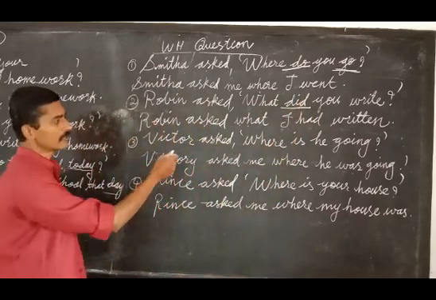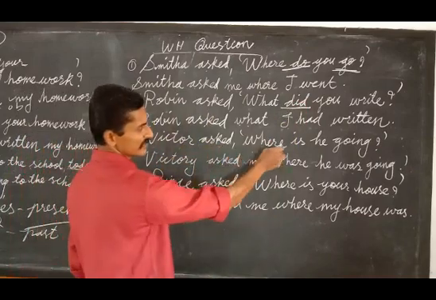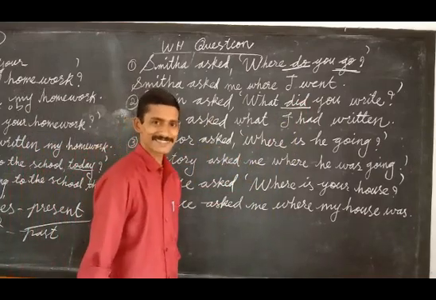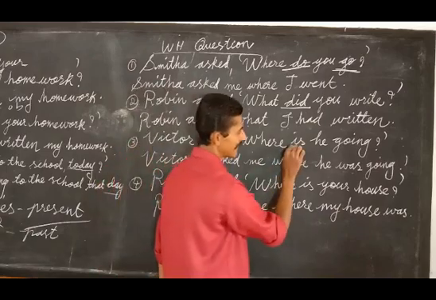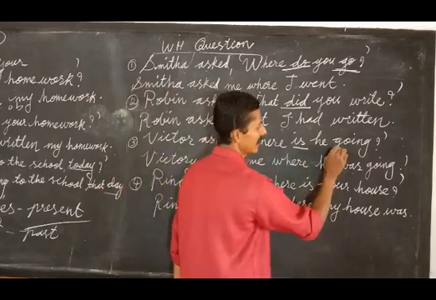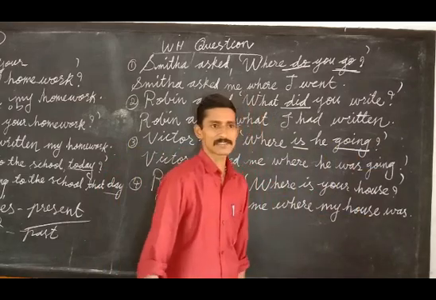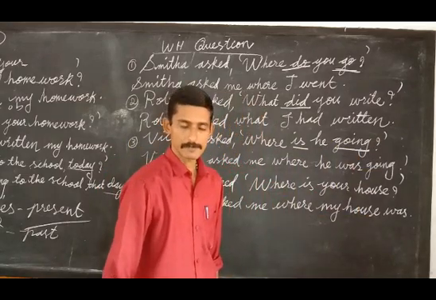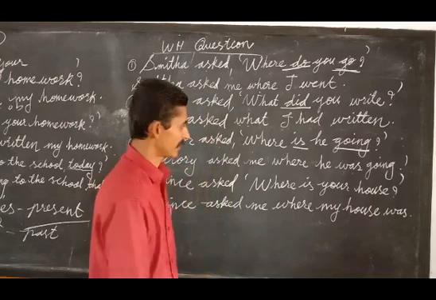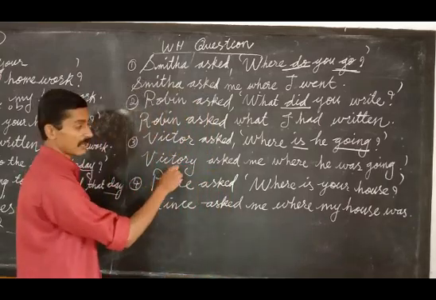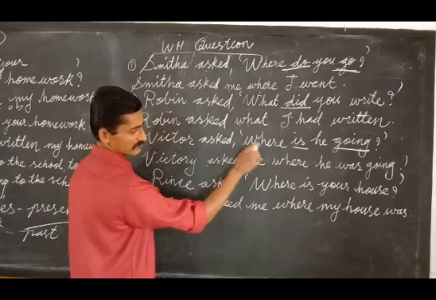Another example. Victor asked, where is he going? Which tense? Where is he going? There is no do, but here we have is or are plus the ing form of the verb. Which tense? It is present continuous. Present continuous changes to past continuous tense. Let's see the answer. Victor asked me, the same word.